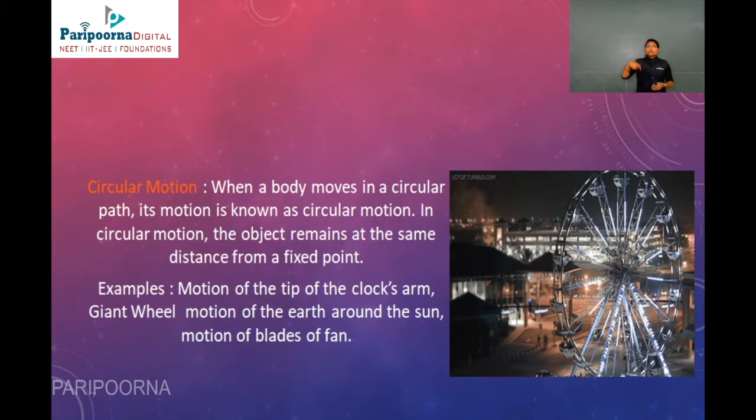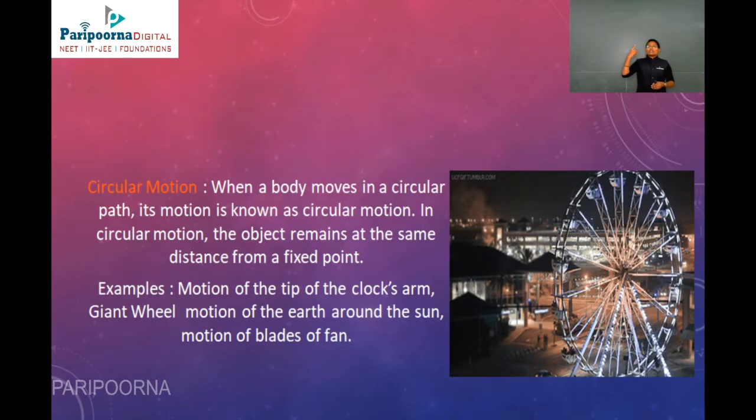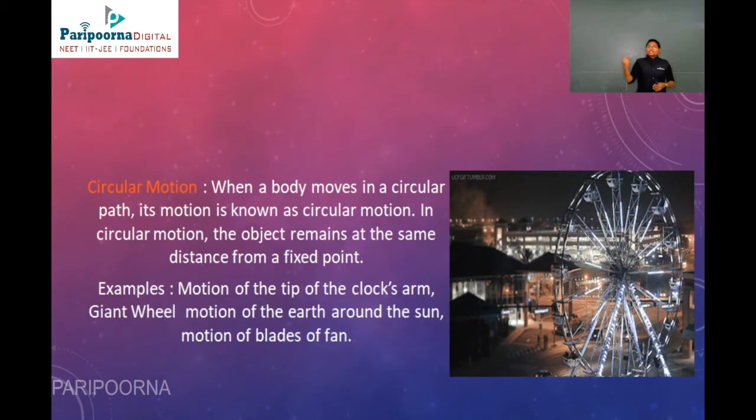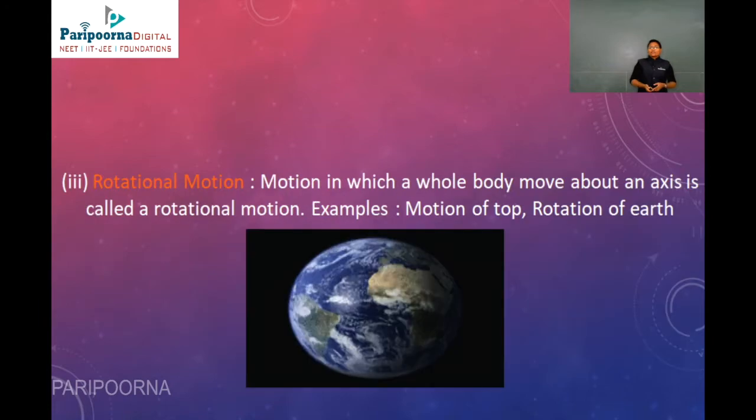And the giant wheel, which you will also experience in the exhibitions. Also the motion of the earth around the sun, and the motion of the blades of a fan. When the fan is switched on, the blades rotate in circular motion. So these are the examples.